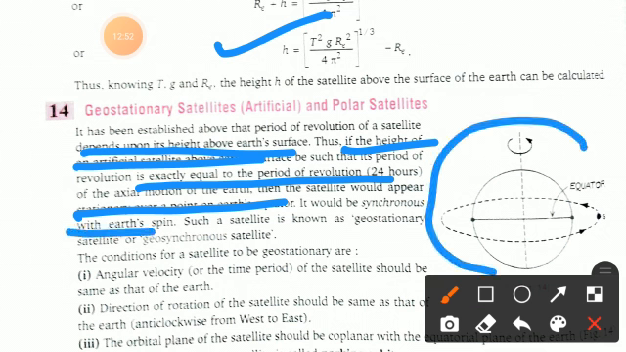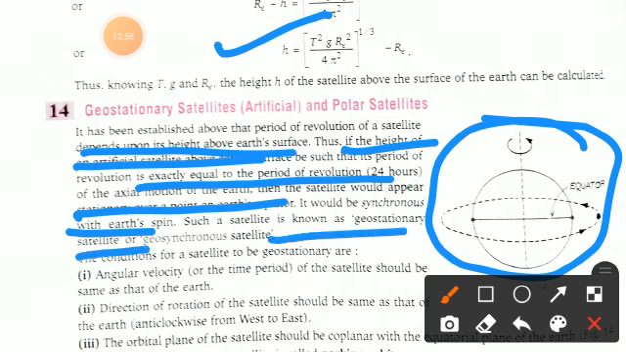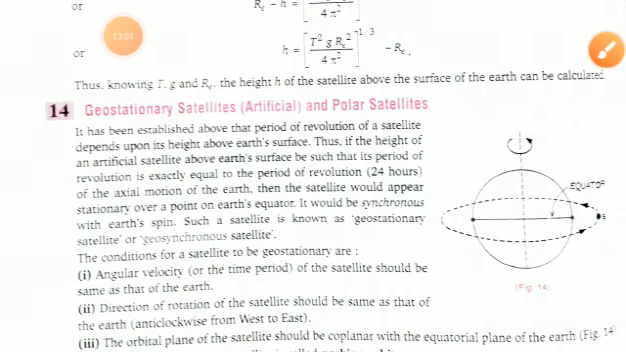You can see here the Earth is rotating about its axis. Such a satellite is known as a geostationary satellite or geosynchronous satellite. Fine, I hope you understand it.